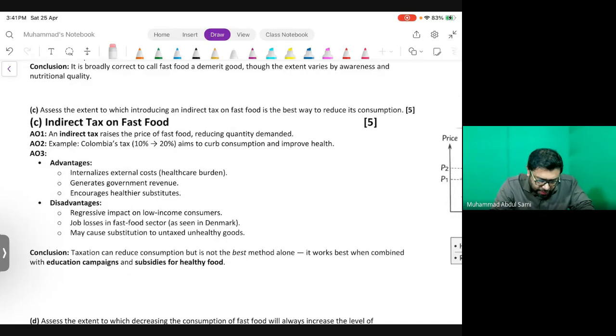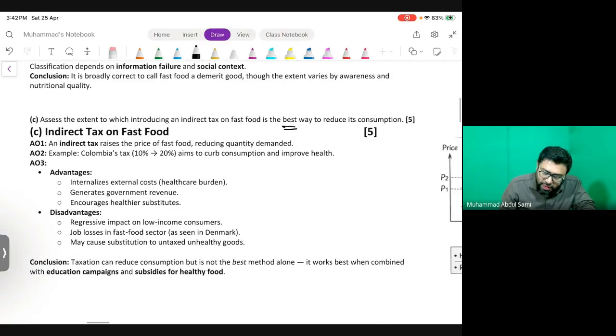The question says, assess the extent to which introducing an indirect tax on fast food is the best way, let me highlight it, the best way to reduce its consumption. So now we have to serve AO1, AO2, and AO3.